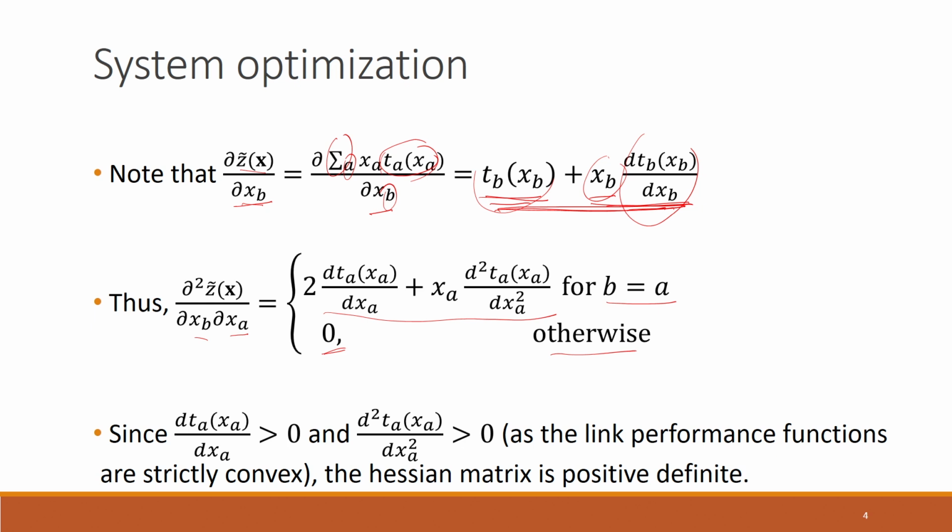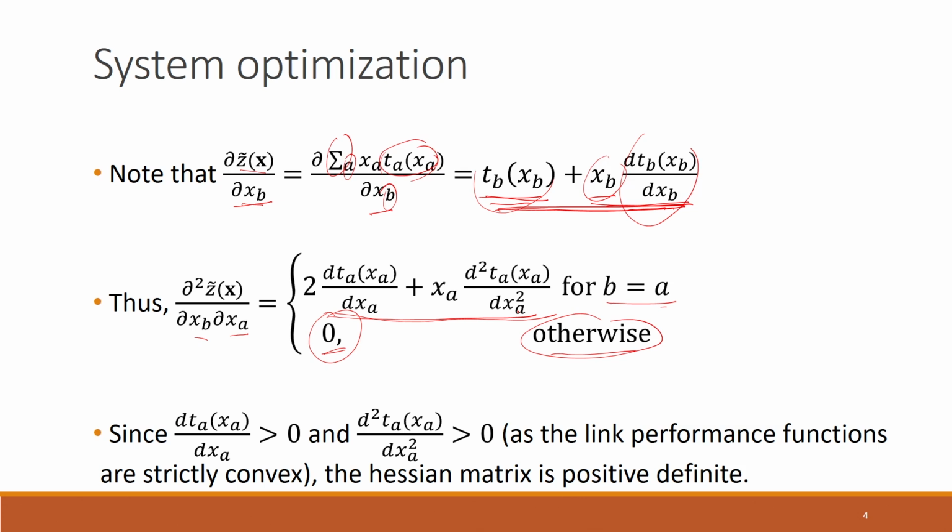Okay. So, now you can see that all the off-diagonal terms of this Hessian matrix will be 0 because of this, when A and B are not the same. When A and B are the same, that is, when we are focusing on the diagonal entries here, then this overall term is positive.